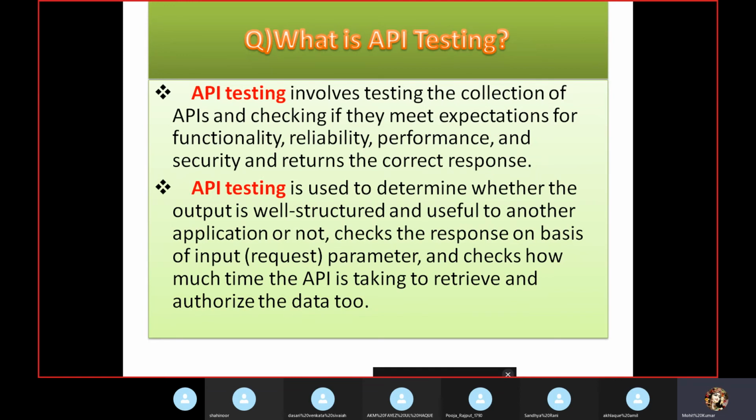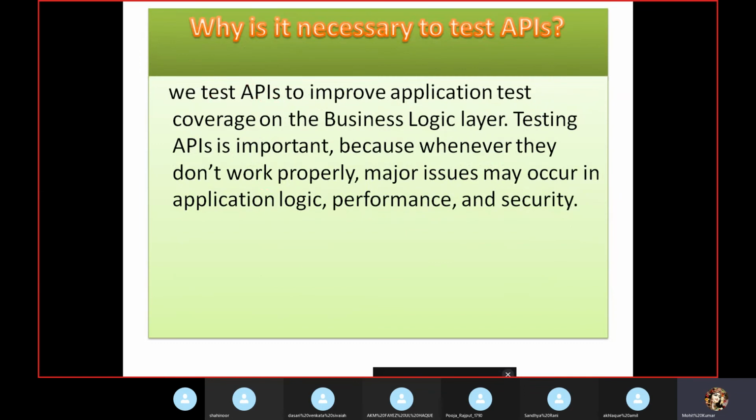And we are also going to check whether the response data, which is important, is coming properly or not. Got it, right? That's why all the companies are looking for API validation, because it takes less time. Compared to UI, it takes less time and is very flexible to test.